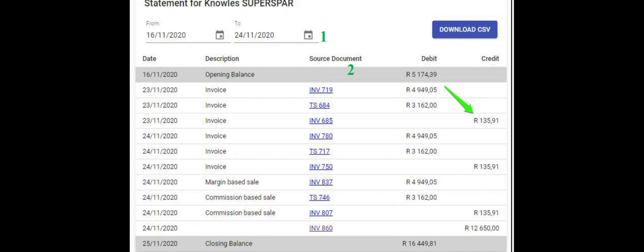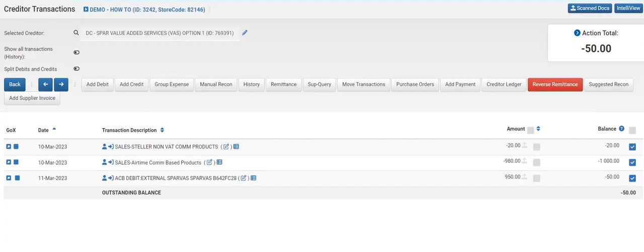An alternative to daily entries would be a gross amount captured for the whole week or month. If a gross amount is captured, the days included in your journal entry must balance back to 0 if reconciled in Easy Accounts. To do your journal entry in the creditor, you are going to say add debit.